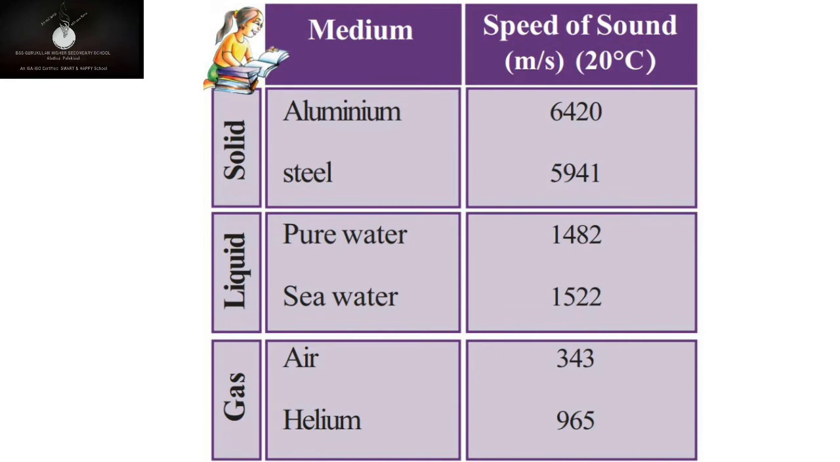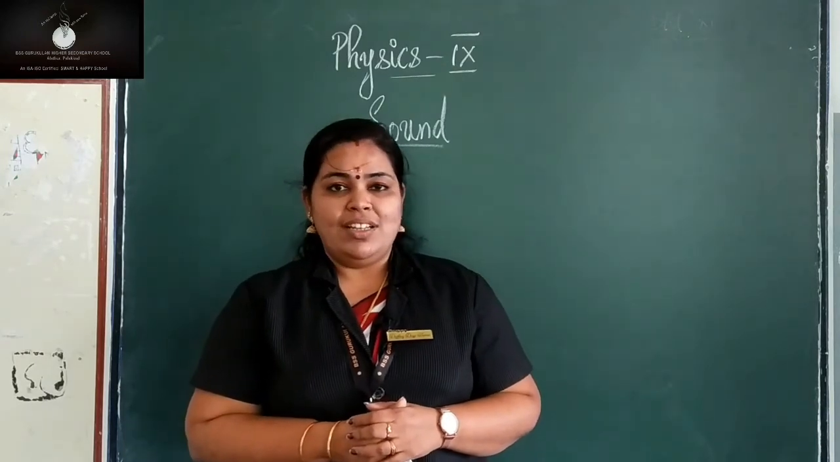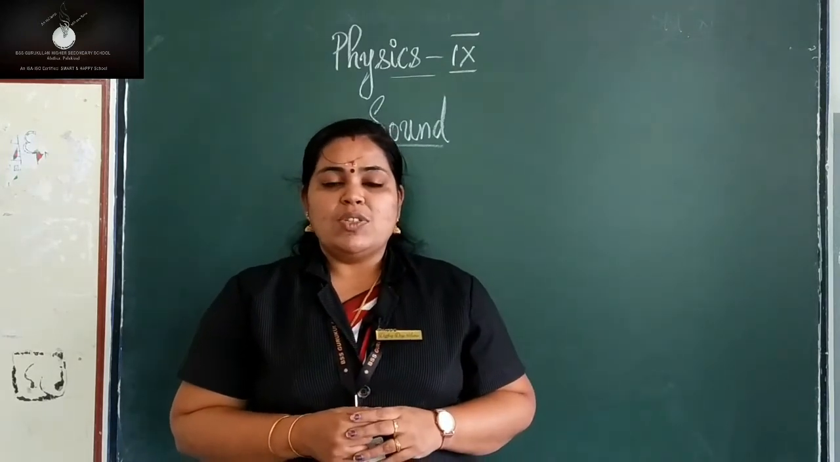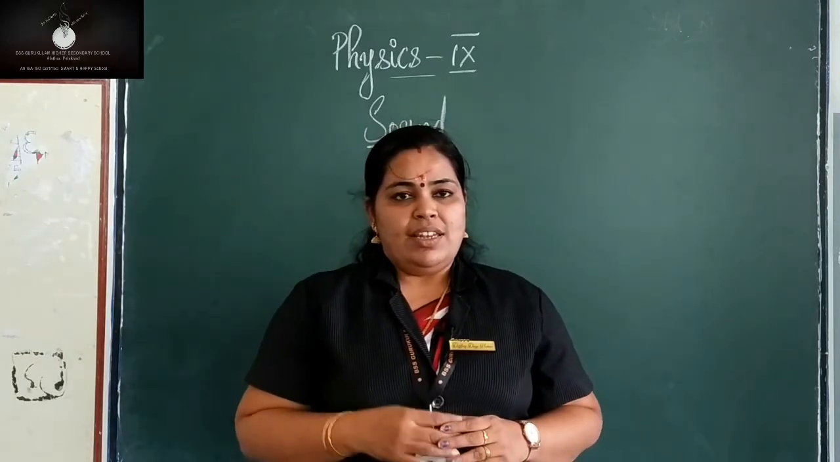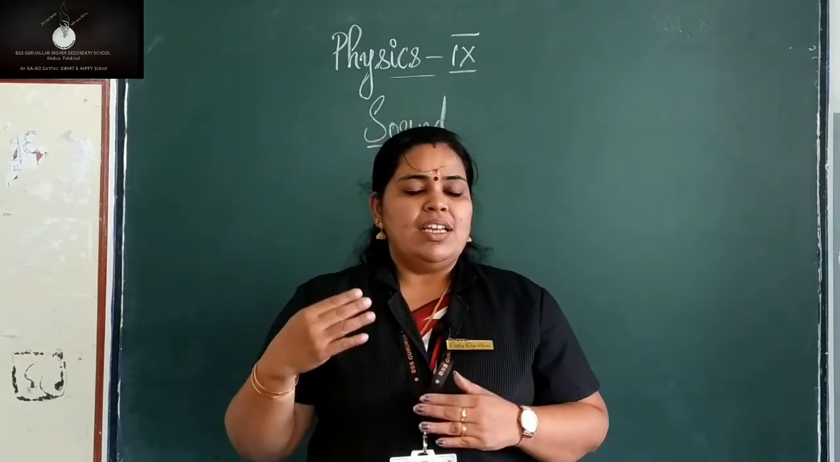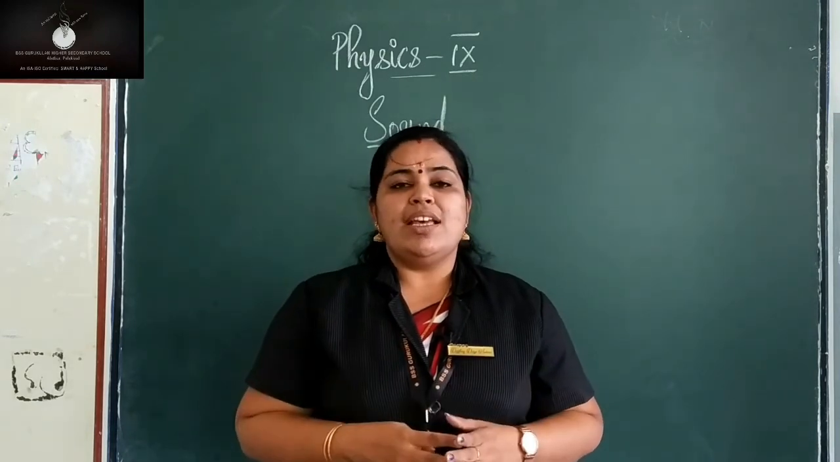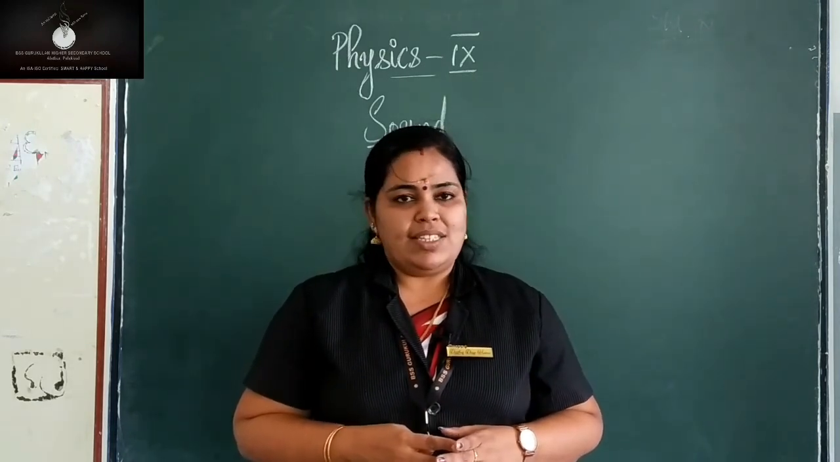Now look at this table and tell me, at which state of matter will the speed of sound be greater? അതായത് സൗണ്ട് ഏറ്റവും കൂടുതൽ സ്പീഡിൽ ട്രാവൽ ചെയ്യുന്നത് ഏത് മീഡിയത്തിലാണ്? നോക്കൂ, ഇതിൽ നോക്കുമ്പോൾ is it through solid, liquid or gas? Yes, through solid. അല്ലേ? ഏറ്റവും കൂടുതൽ അലുമിനിയത്തിലാണ്. So sound travels faster through solids. Next comes liquid, and the speed of sound is very less through gases.